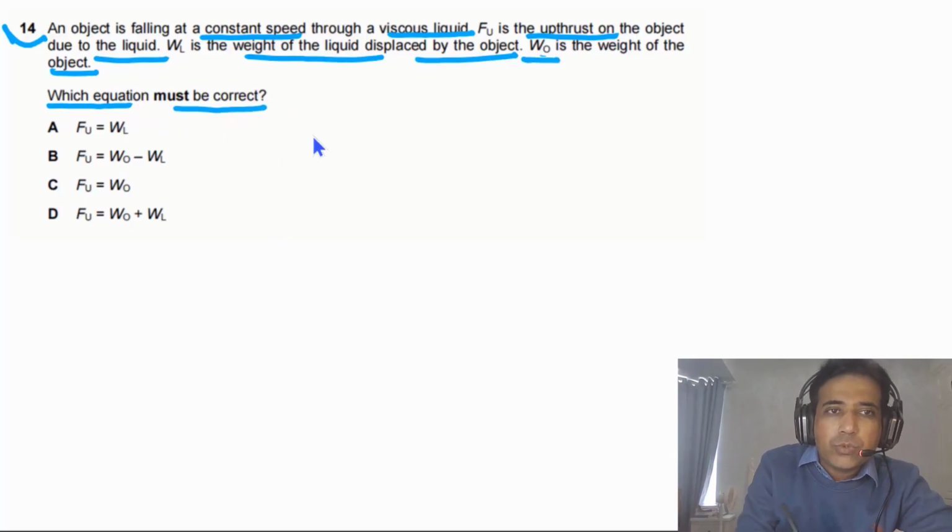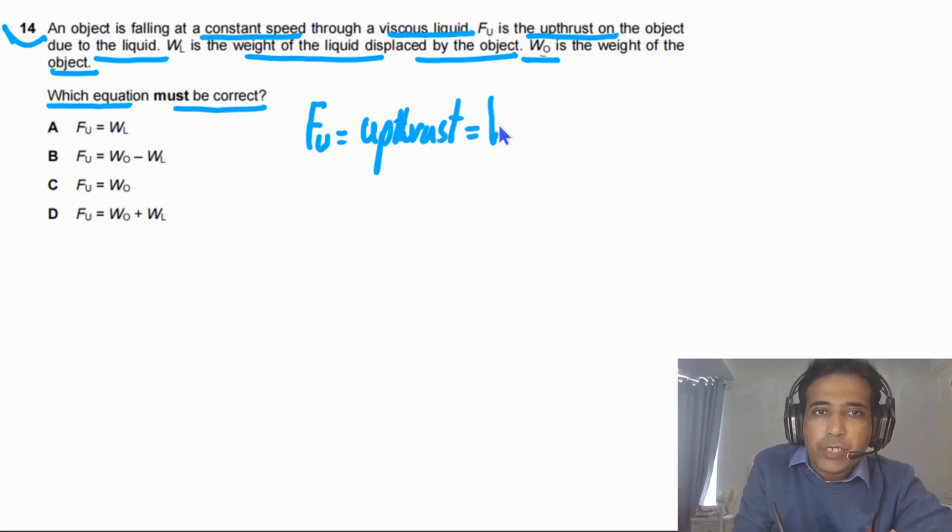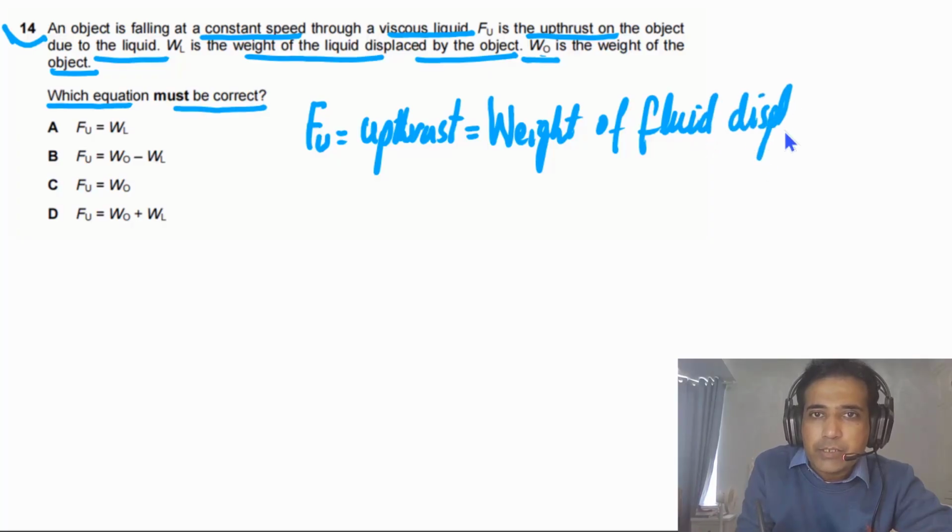In this case you need to understand that F sub u is the upthrust, and upthrust has to be equal to the weight of fluid displaced, meaning the weight of liquid displaced.